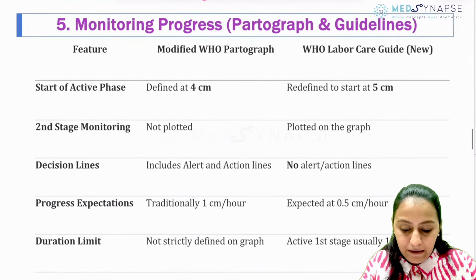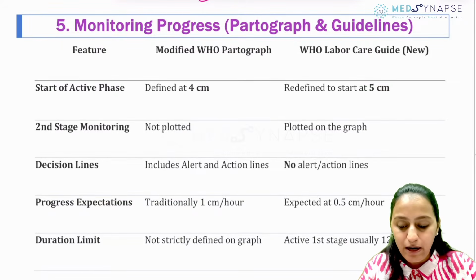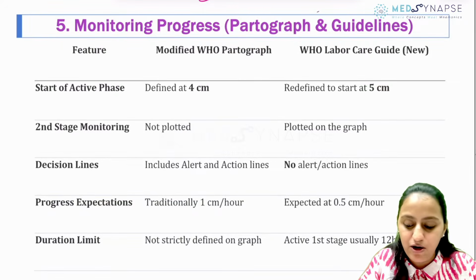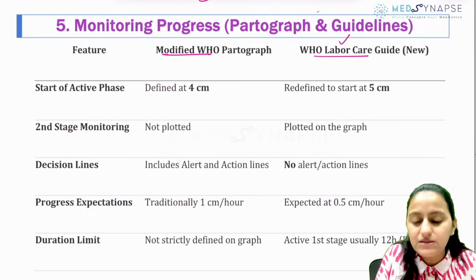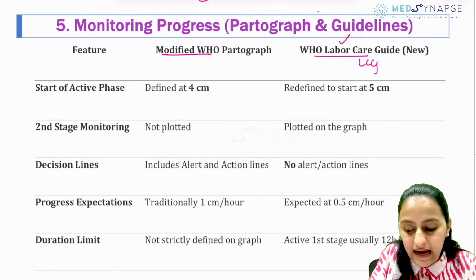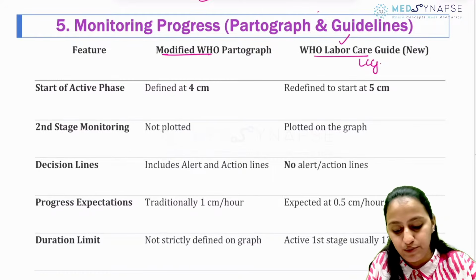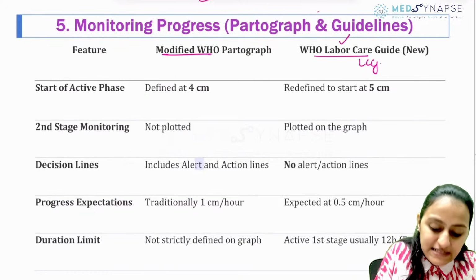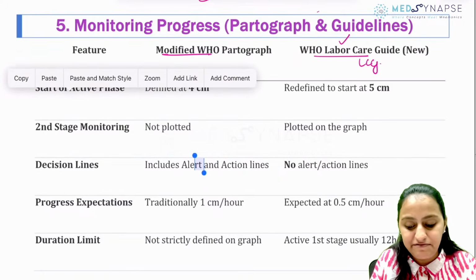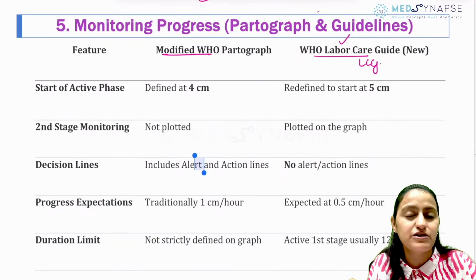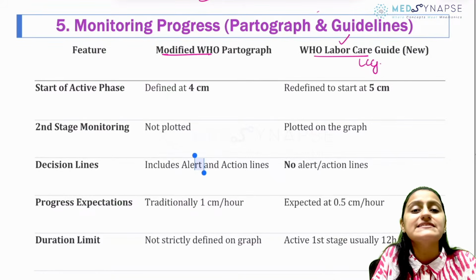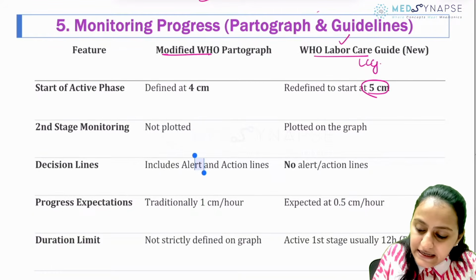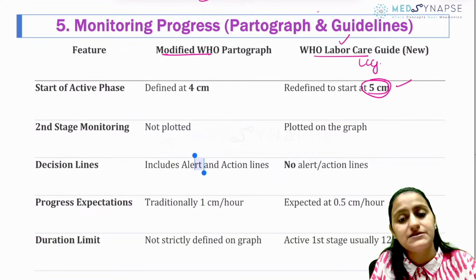Going to the next one, monitoring the progress: the old partograph and the new WHO labor care guide. What is the difference between the two? The WHO labor care guide, which is the new one, and the modified WHO partograph. When do you call it the start of the active phase? Remember, the first stage of labor is full dilatation of the cervix. It has a latent phase and an active phase. According to the new guidelines, the active phase starts at 5 centimeters. Previously, it was defined at 4 centimeters.